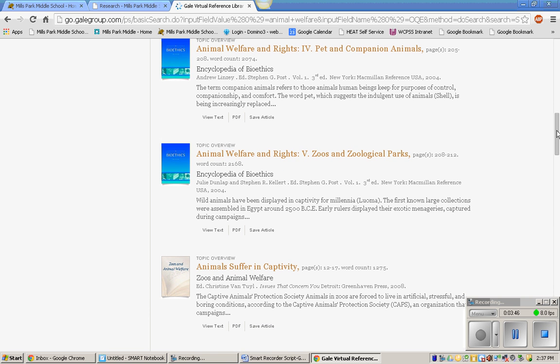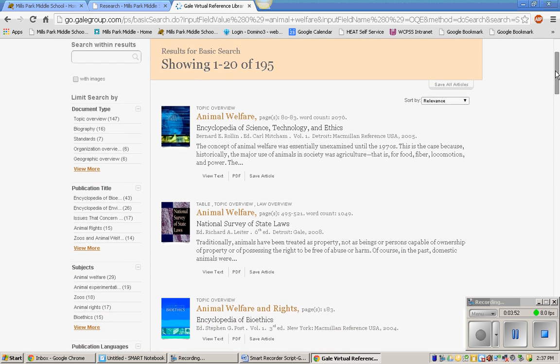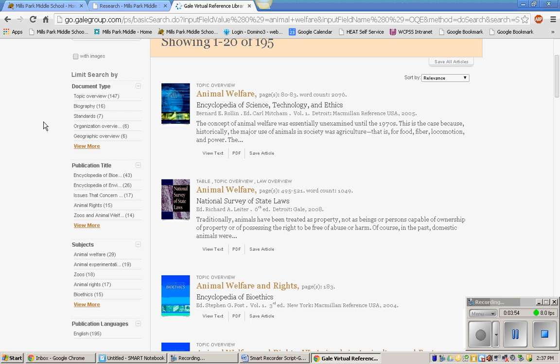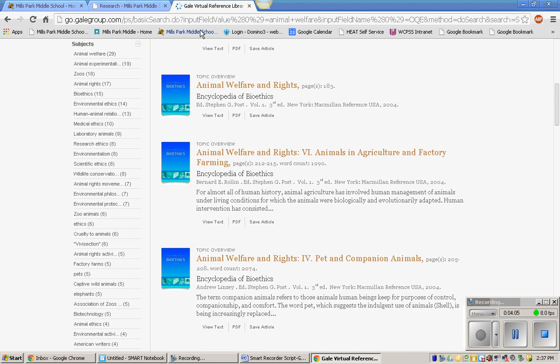So if I know exactly what I'm looking for, I can click on those articles and begin to read. On the left side of the page, I also can find some more specific subjects. Here where it says subjects, I'm going to click on View More, and it gives me a list of all kinds of different subcategories under animal welfare. This can really help you when you're coming up with keywords to do internet searching on your own too.